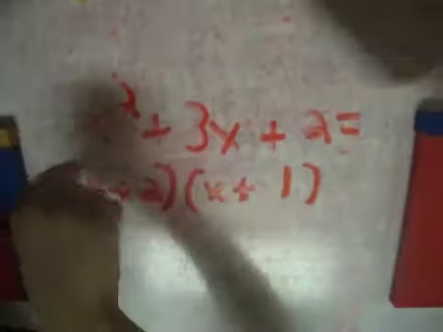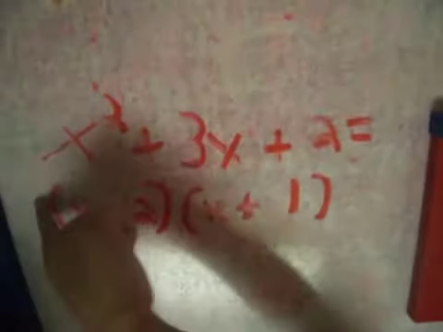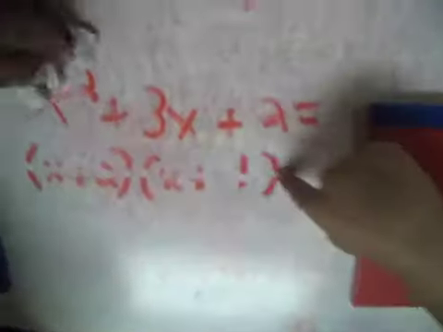Simple? Yep, erase. Now, should I make it a lot harder or just a little harder? A lot harder. Alright, we can make it a lot harder. Ready? We're going to make it x squared plus 7x plus 12. 1, 2, 3, 4, now 5.